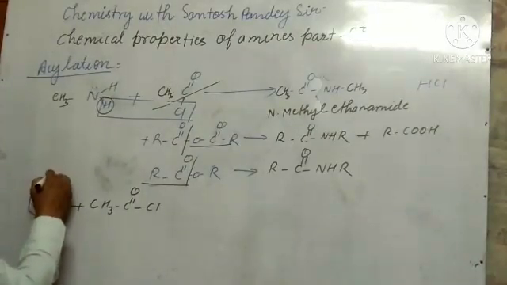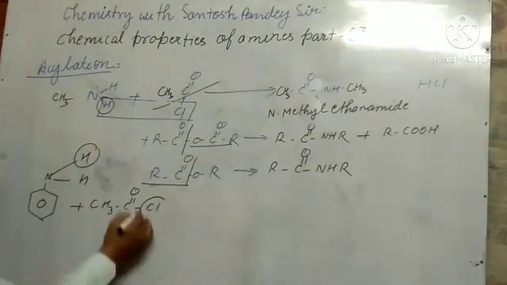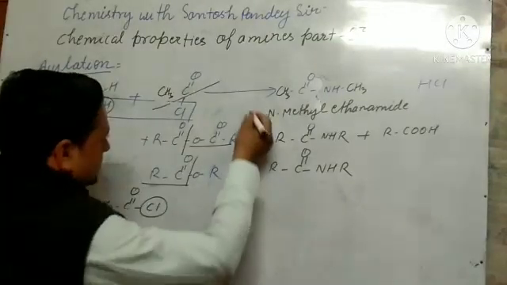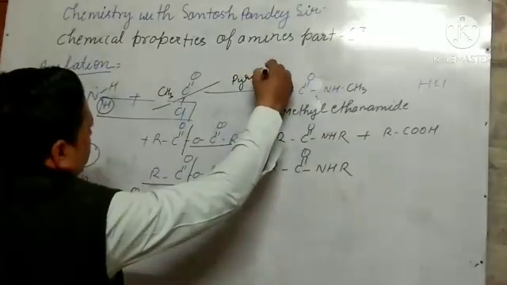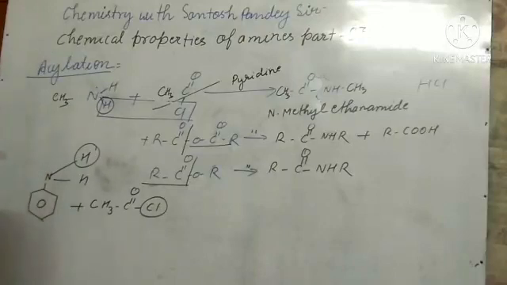Here H and H, this H will react with that, and that will form HCl, and this reaction takes place in presence of a stronger base, pyridine, which is a stronger base than ammonia.